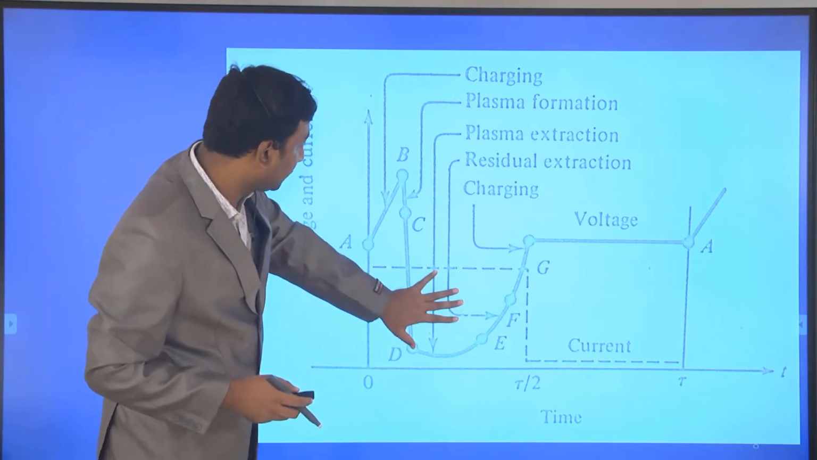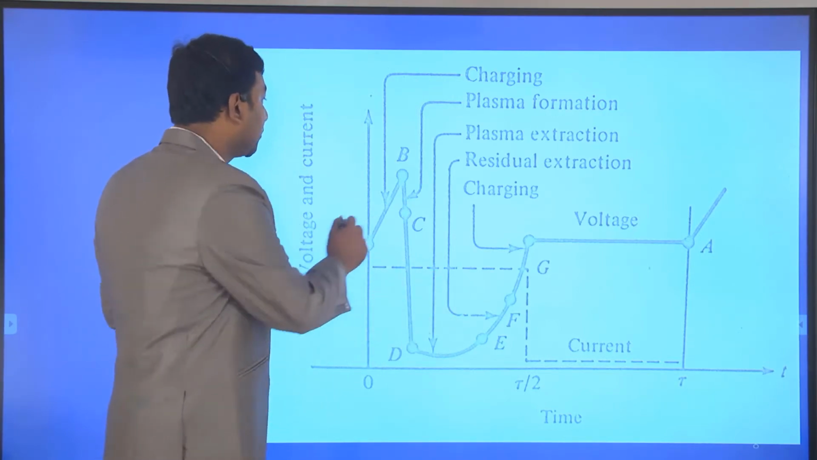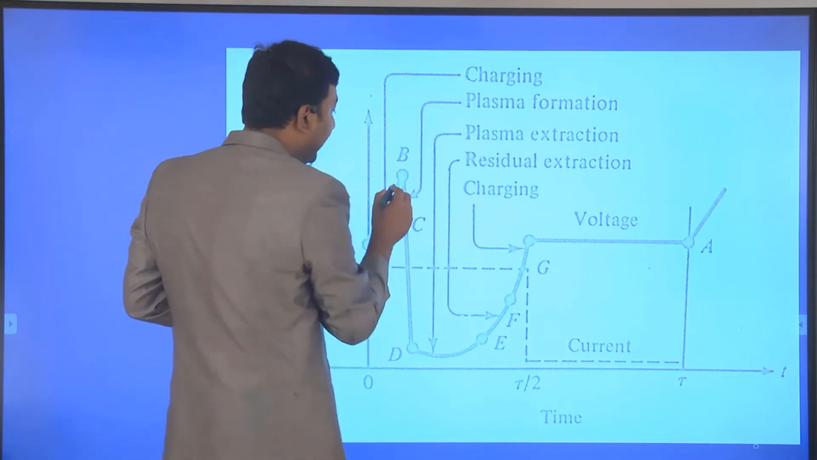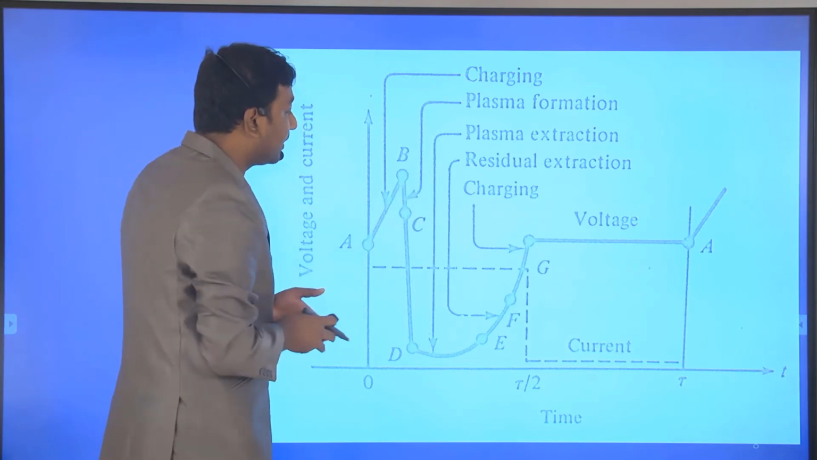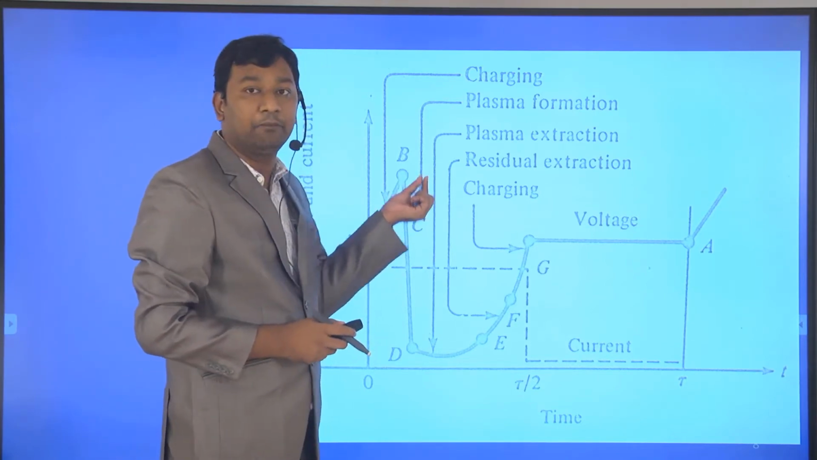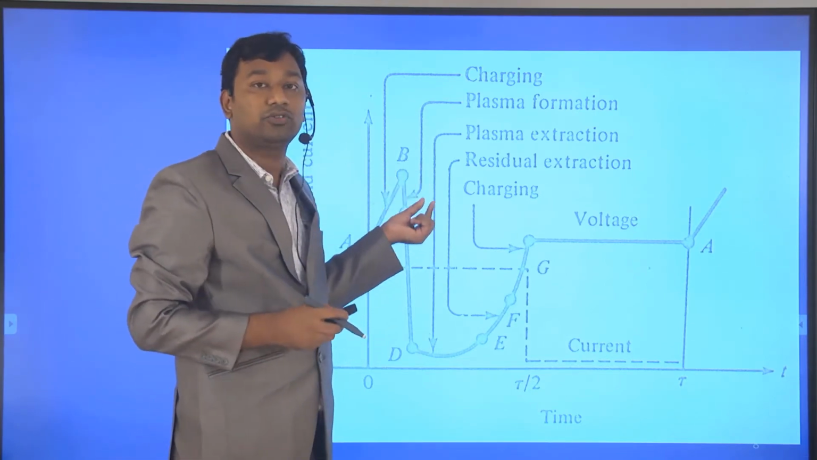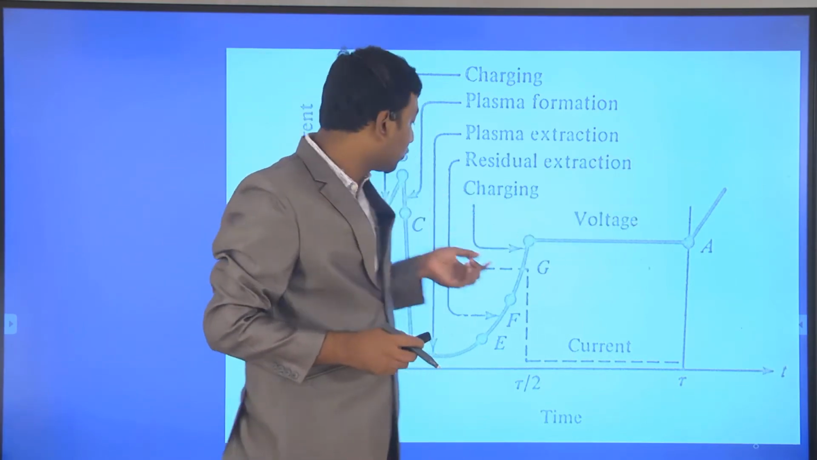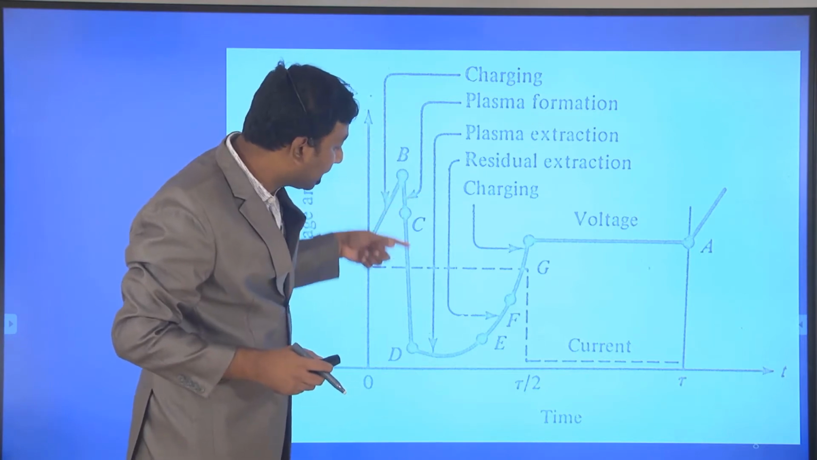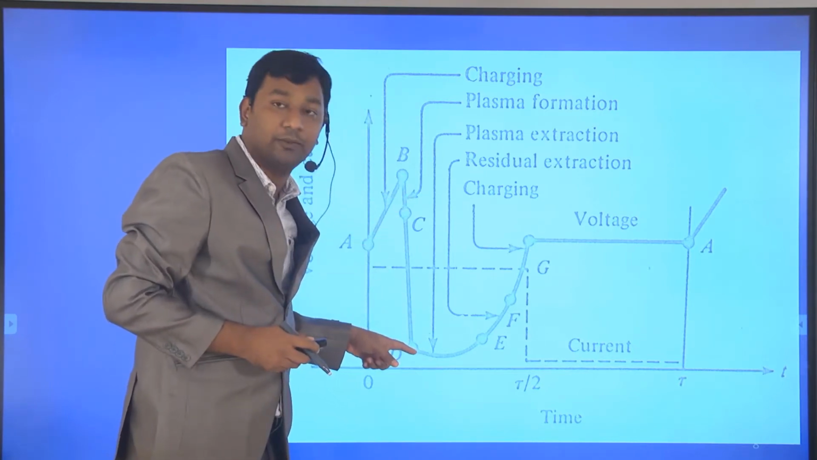So up to this point we described that from A to B, it acts like charging. Here plasma formation is going on, and due to the plasma formation a large number of electrons and holes are generated, but not all the electrons and holes generated are able to pass through the depletion region. So again some amount passes and the voltage drops. Okay.